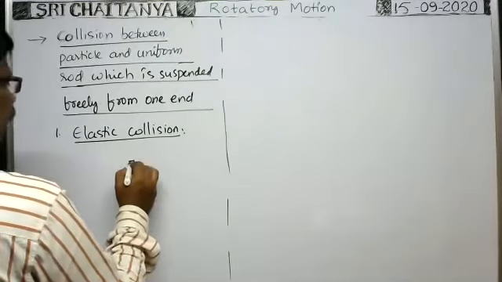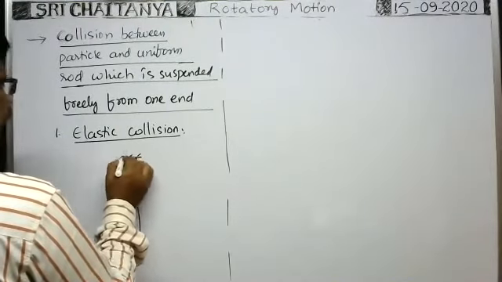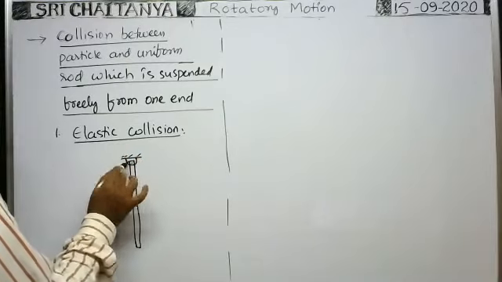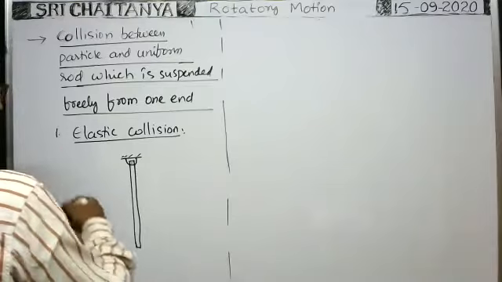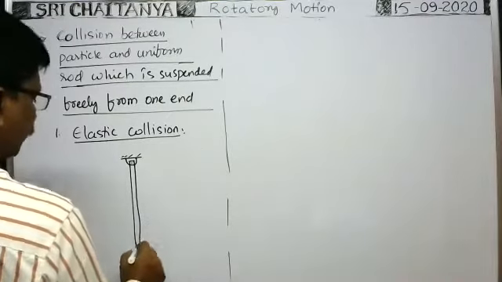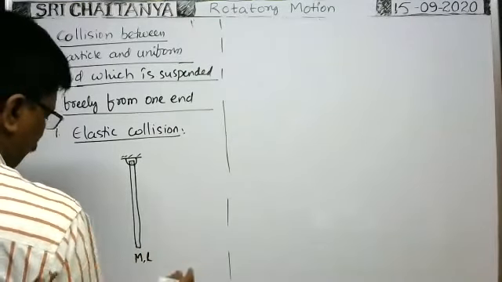Suppose this is a uniform rod. It is hinged at one end by means of a smooth hinge. There is no friction. It can rotate freely in a vertical plane like this. Okay. The mass of the rod is capital M and the length is capital L.